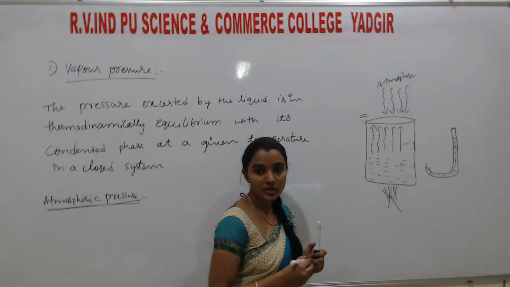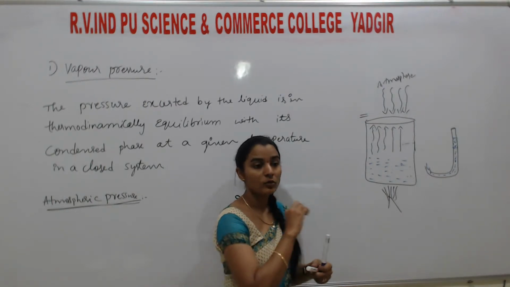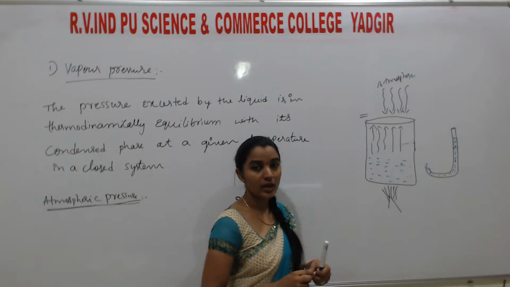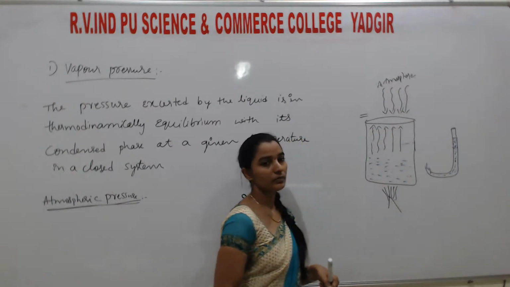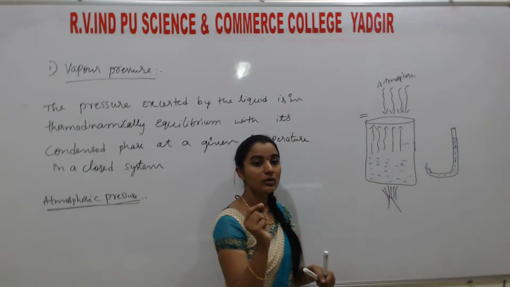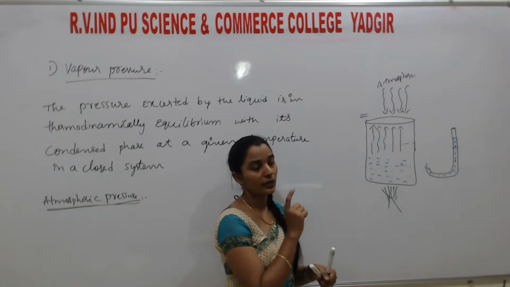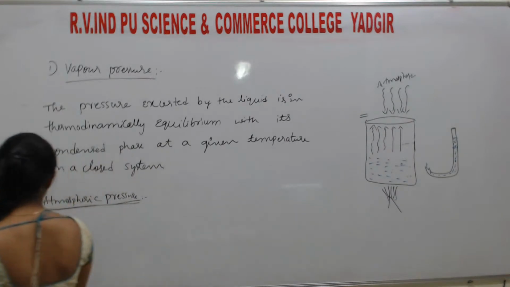So the boiling point will occur when these two become equal. When the vapor pressure of a liquid is equal to the external pressure. Here atmospheric pressure is considered as the external pressure. This one is internal, this one is external. When the vapor pressure of a liquid becomes equal to the external pressure, then the liquid starts boiling. Understand? This is very important for 1 mark.